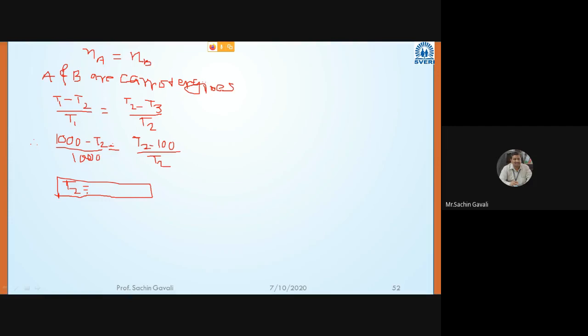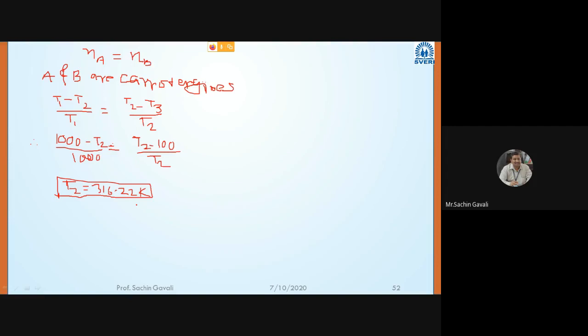T2 is equal to, okay, Suhas must have got the answer: 316.22 Kelvin. So solve it. Shubham Gandole is also getting the same answer.